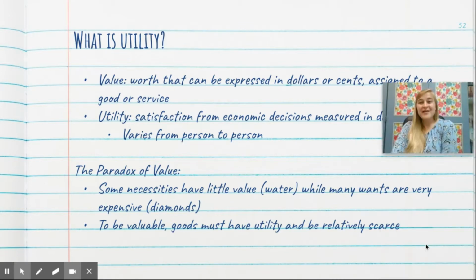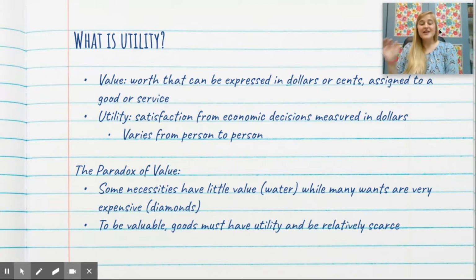However, there's something called the paradox of value here. Some necessities that we have, like water, we have to have water to survive, have very little value. They're not worth a lot. They don't cost a lot of money. Your water bill that your parents pay every month is not that expensive, while many wants that we have are expensive, like diamonds or the iPhone 11 that costs $1,200, okay?